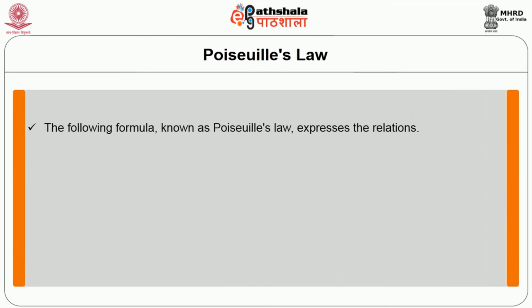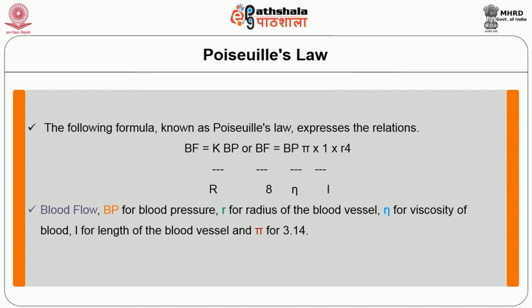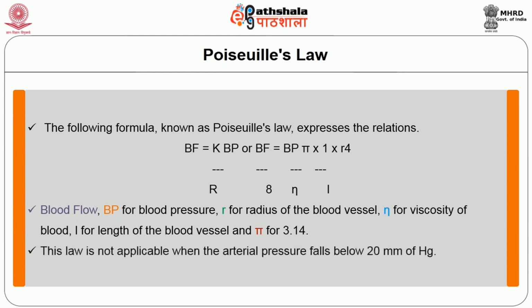The following formula, known as Poiseuille's law, expresses the above relations, that is Bf = K × Bp / R, or Bf = Bp × π/8 × 1/η × r⁴/L, where Bp stands for blood pressure, r for the radius of the blood vessel, η for viscosity of blood, L for the length of the blood vessel, and π for the constant 3.14. This law is not applicable where the arterial pressure falls below 20 millimeters of mercury.